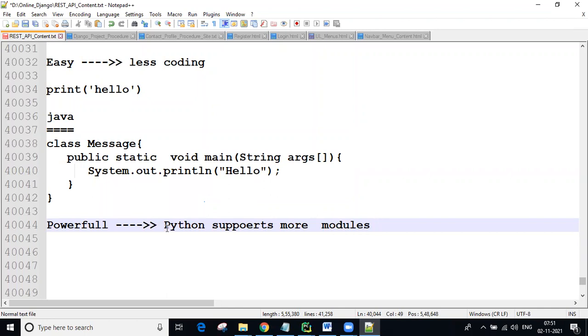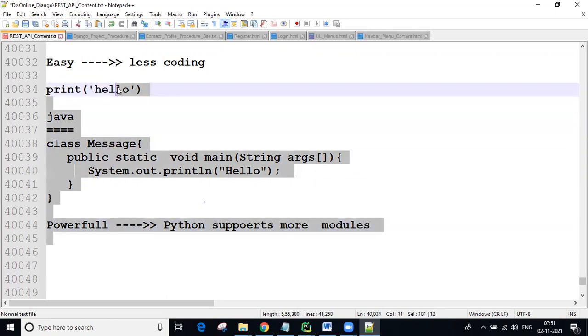Understanding? So Python follows an easy syntax, guys. Python follows a simple syntax, and easy coding we are writing, and Python is powerful. Guys, all of you understand these basic three points related to Python.